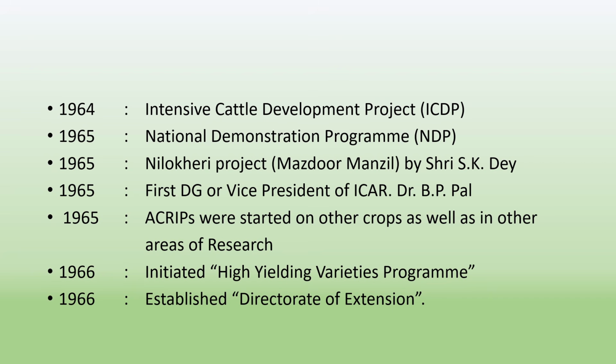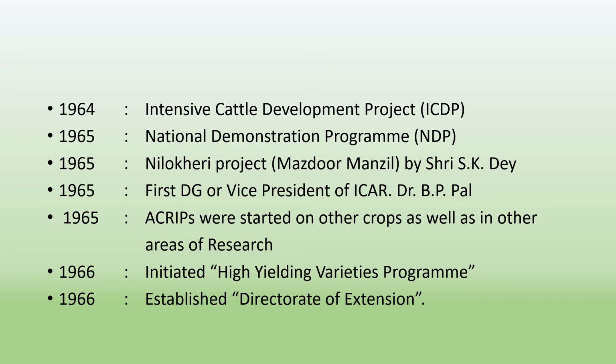In 1965, the National Demonstration Program, NDP, was established. In 1965, the Nilokheri project was started by Shri S.K. Dey. In 1965, the first DG or Vice President of ICAR, Dr. B.P. Pal, was elected. In 1965, AICRPs were started on other crops as well as in other areas of research.